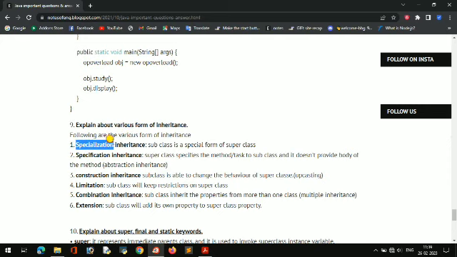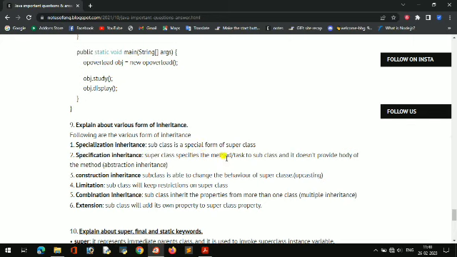So the first one is specialization inheritance. Specialization inheritance means the subclass is a special form of the superclass. That is what we are extending, class A extends class B, class B extends class A. That is called specialization inheritance. Just remember this keyword: the subclass is a special form of the superclass.